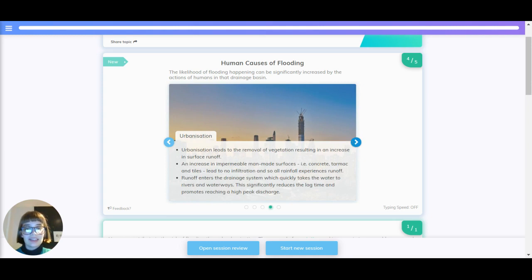Urbanization. This leads to the removal of vegetation, resulting in an increase in surface runoff. An increase in impermeable man-made surfaces like concrete, tarmac and tiles lead to no infiltration, and so all rainfall experiences runoff. Runoff enters the drainage system, which quickly takes the water to rivers and waterways. This significantly reduces the lag time and promotes reaching a higher peak discharge.